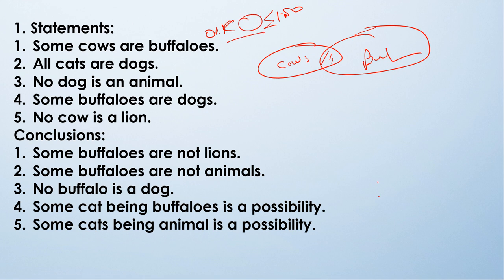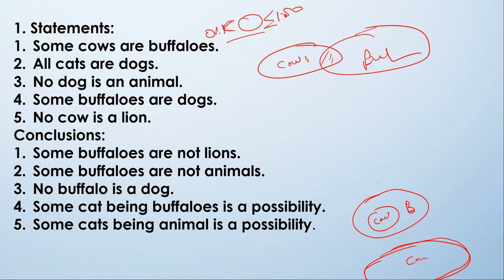So we can also draw this figure like this is cow and this is buffalo, or both of them are overlapping. These four figures are also possible, but we will draw only a single figure and draw the rest of the figures in our mind, so that we can solve our question in the given time, because time is also a crucial part of our exam.